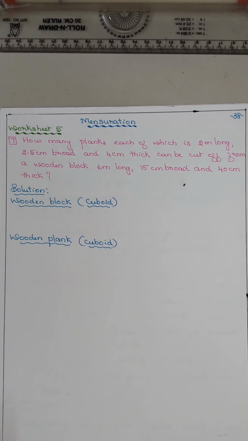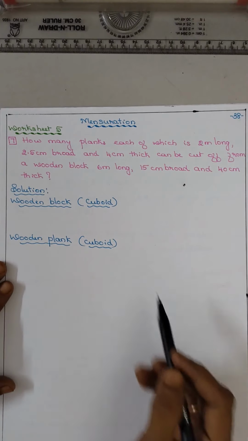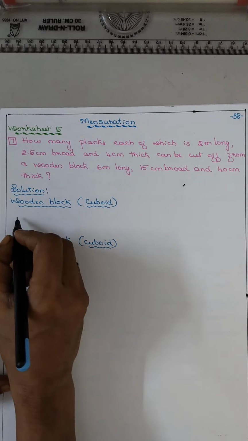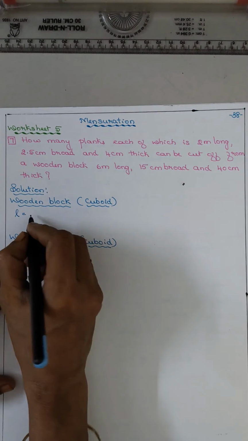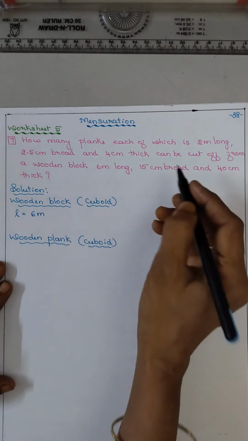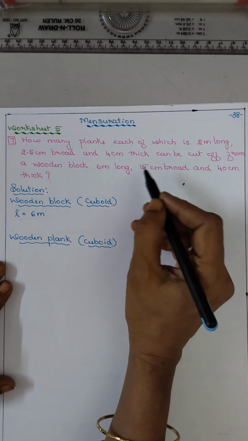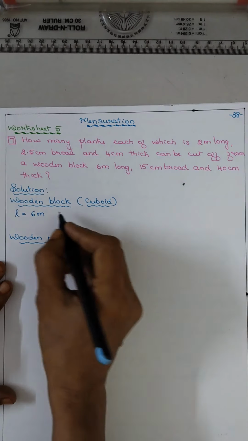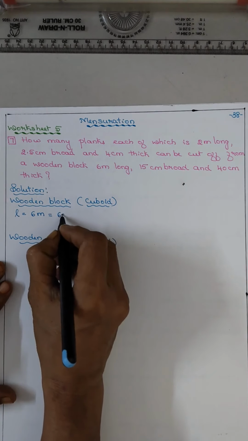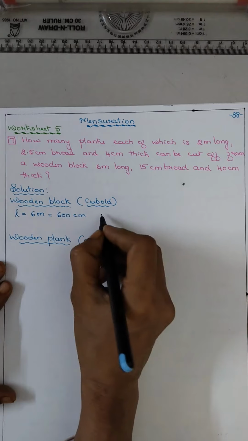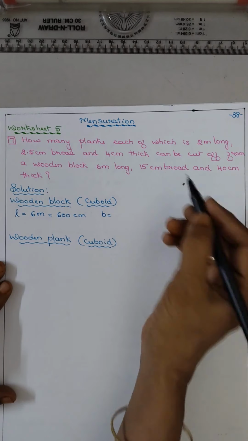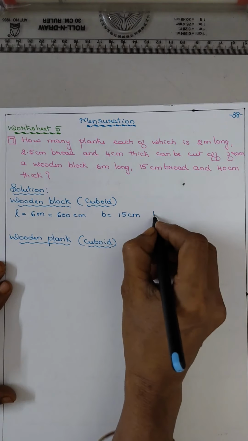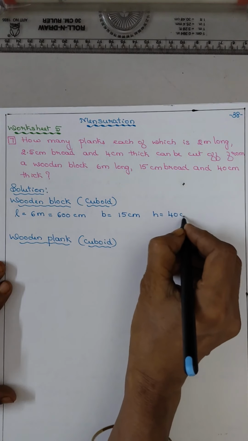So write the length of the wooden block. Here it is this one. So wooden block: L is equal to 6 meter. Now everything else is given in centimeter, only the length is given in meter. So convert into centimeter, so it will be 600 centimeter. B is equal to 15 centimeter and H is equal to 40 centimeter.